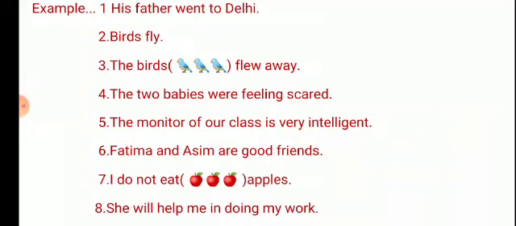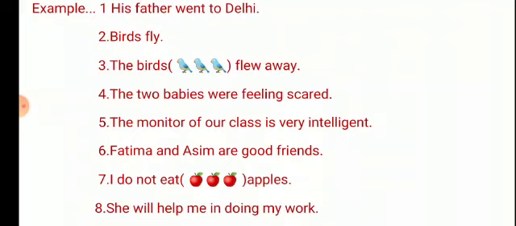In the second sentence: birds fly. Fly is the action word, so it is the predicate, and birds is the subject. The birds flew away. Now, flew is the action word, and away is also part of the predicate, right? Flew away is the predicate, and these two words are telling us about the birds. The birds is the subject.